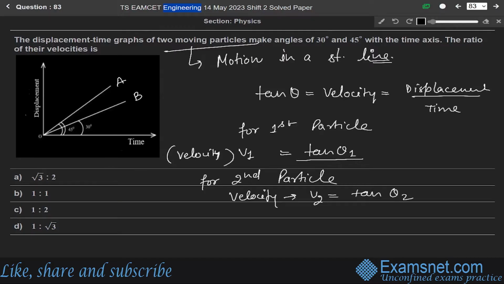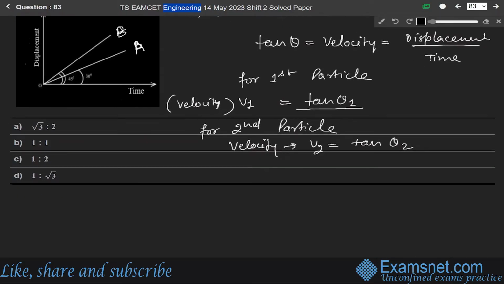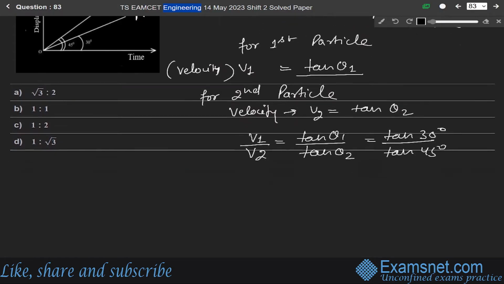Let us say 30° is A and 45° is B. So V1 over V2 will be tan theta 1 over tan theta 2, which is tan 30 over tan 45°. Since particle A has angle 30° and particle B has 45°, V1 over V2 is 1 over root 3 over 1, so the ratio is 1 to root 3. So the correct answer is option D.